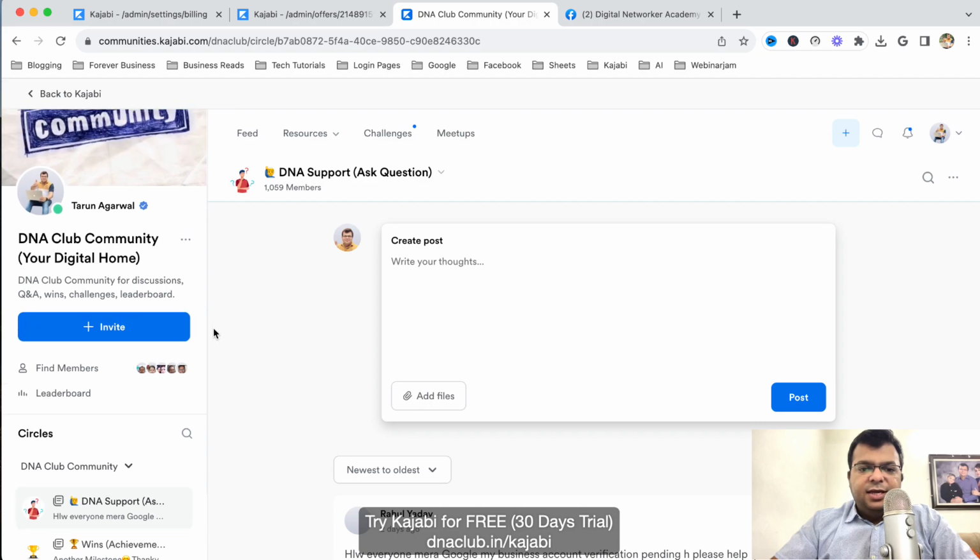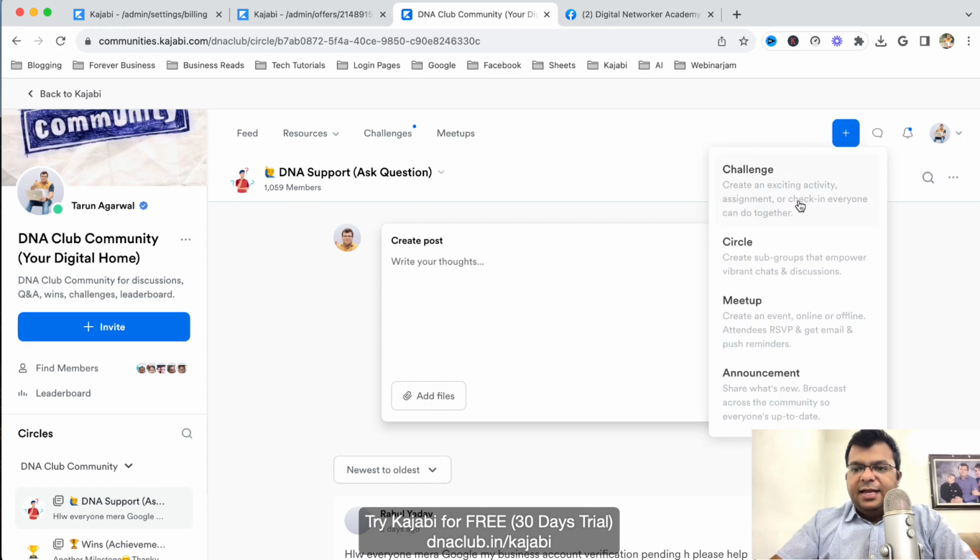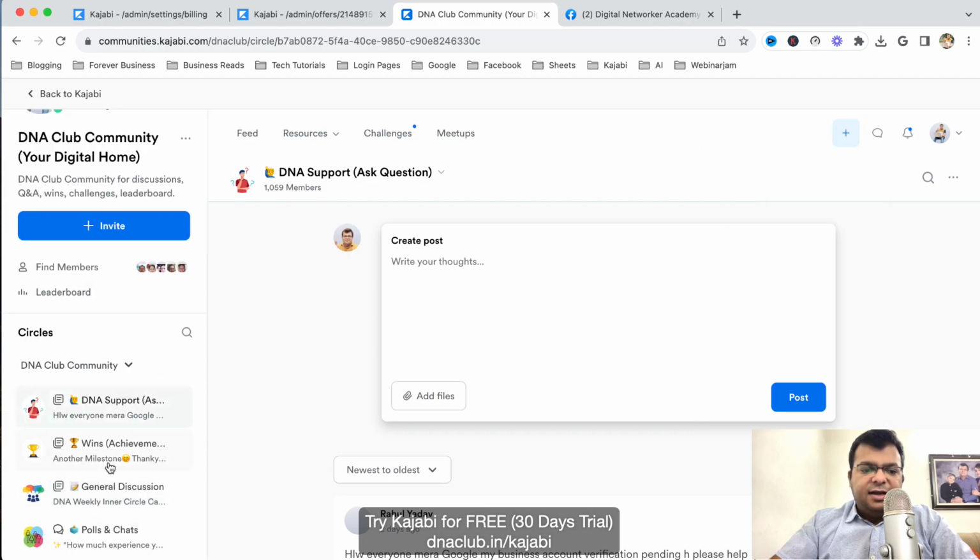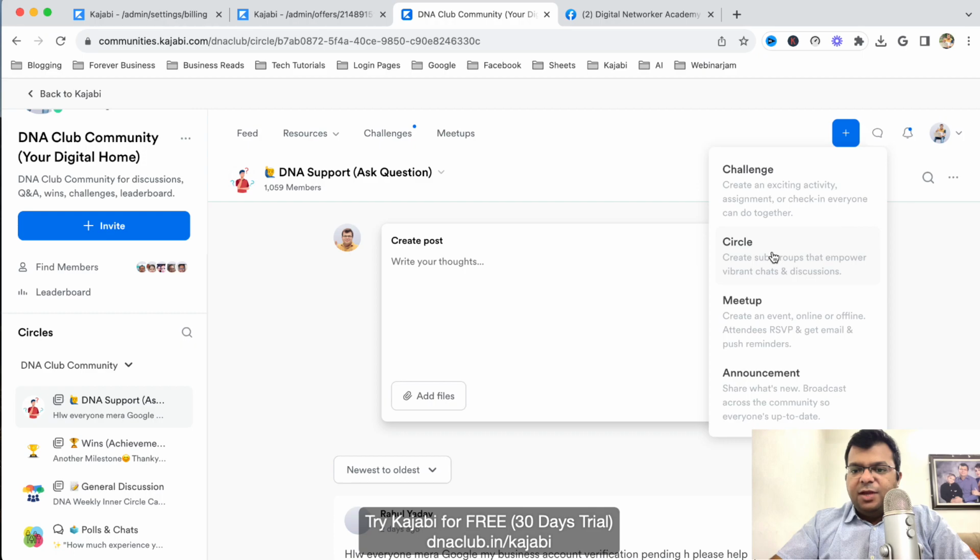Now let's go to another thing. Right now I am logged in using my admin account. Hence I can see this plus button. If I click here, I can create a new challenge. I can create a new circle. Like right now we have 4 circles, and I can create a new circle from here.